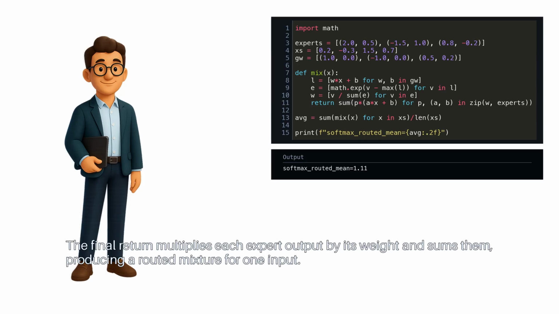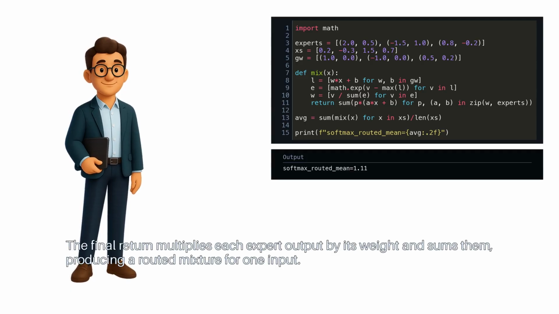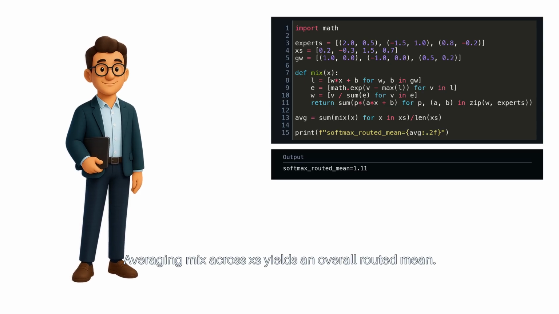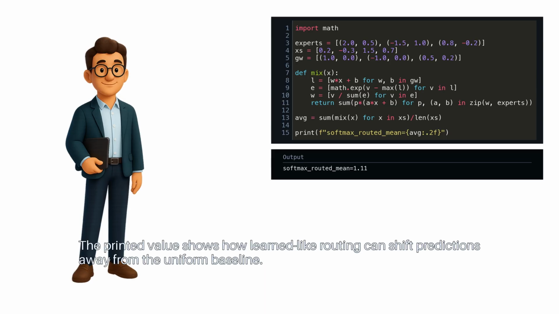The final return multiplies each expert output by its weight and sums them, producing a routed mixture for one input. Averaging mix across XS yields an overall routed mean. The printed value shows how learned-like routing can shift predictions away from the uniform baseline.